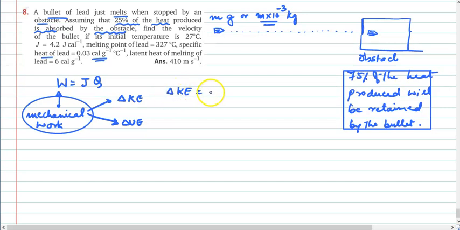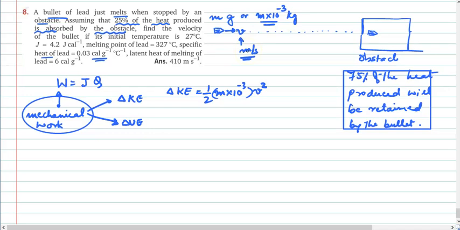What will be the change in kinetic energy? Initially the bullet was traveling with some velocity. Let's say the velocity of the bullet is v, and its mass is m into 10 to the power of minus 3 kg. So what is the initial kinetic energy? Half m into 10 to the power of minus 3 into v square, where velocity is in meter per second.